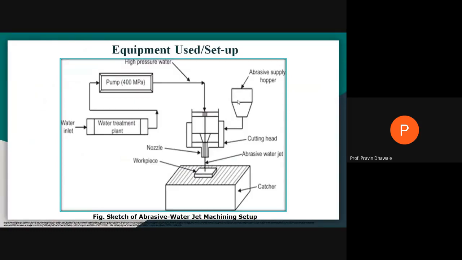In this hopper, we are placing the abrasive particles. But for these abrasive particles to enter the mixing chamber, we require a certain amount of vibration here and some suction pressure in the mixing chamber. So the amount of abrasive particles entering the mixing chamber depends on the diameter of the orifice in the hopper and the suction pressure in the mixing chamber. Both these parameters control the flow rate of the abrasive particles in the mixing chamber.